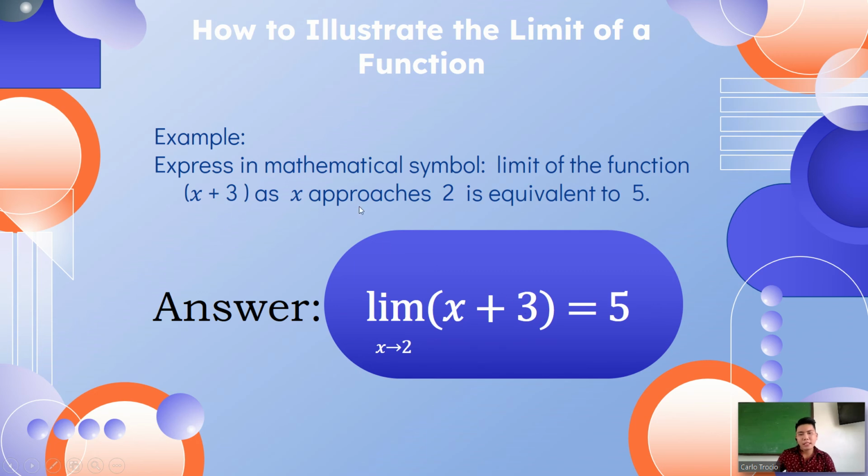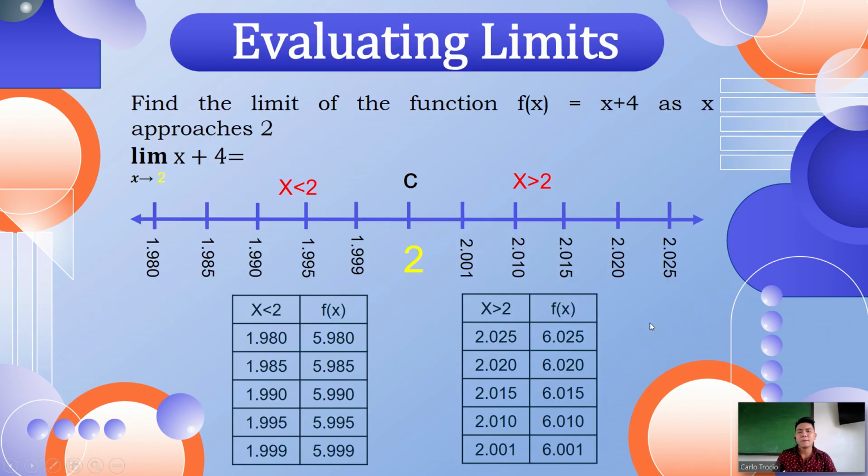And then x approaches 2 is written under the lim word, with the arrow. And then this is now the answer, which is 5. Again, you are going to read this as limit of x plus 3 as x is approaching 2 is equal to 5. That is how you are going to read that limit.